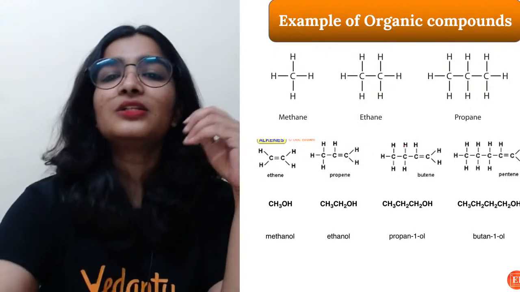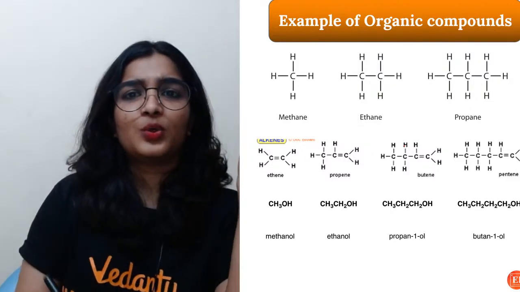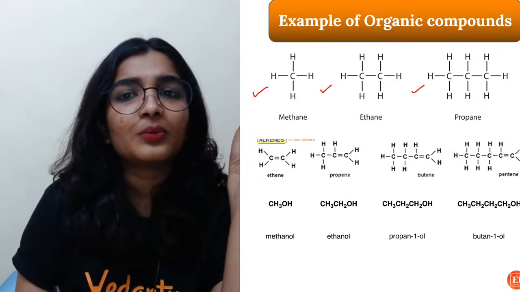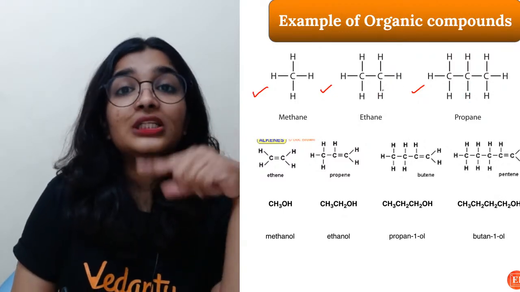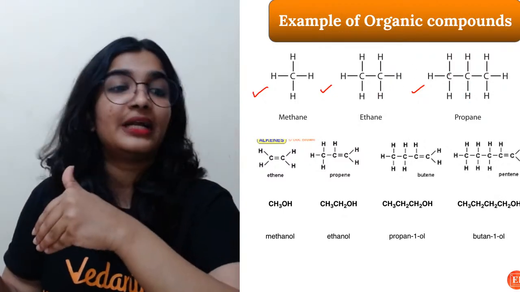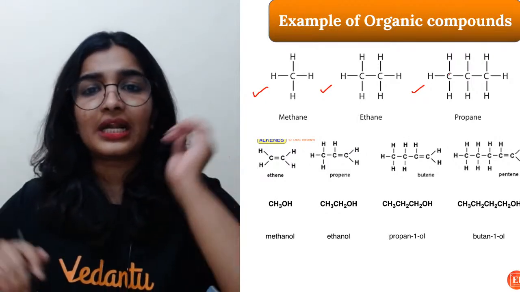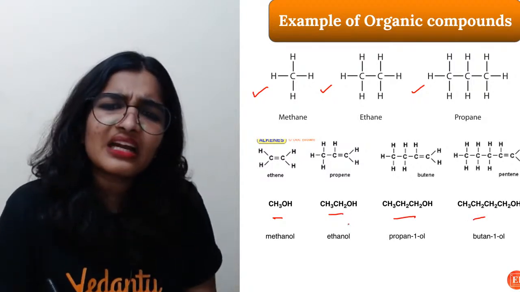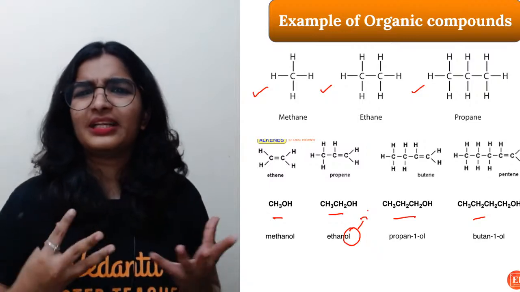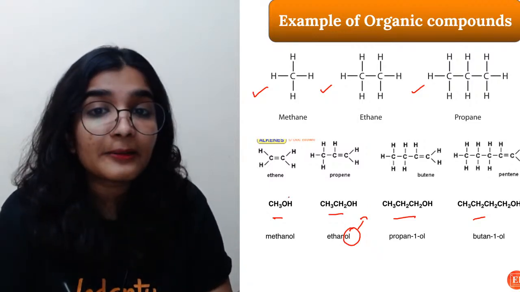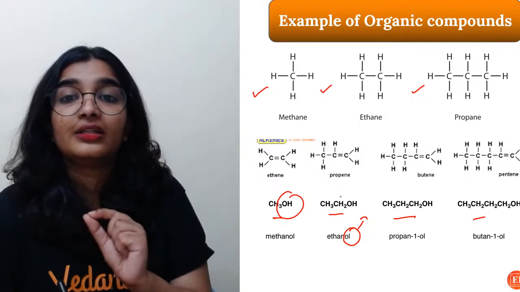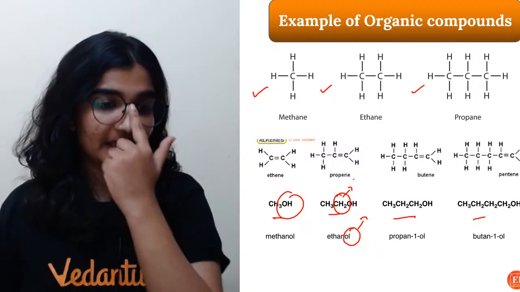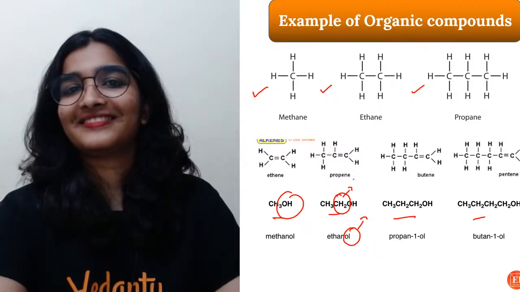Now what are the examples of organic compounds? You have methane, ethane, propane. See, what is the difference? One carbon atom, right? Obviously with the increase in the number of carbon atoms, there will be a change in the number of hydrogen atoms also. So this is methanol, ethanol, propanol, butanol. What this nomenclature is, we'll study. But you can see that again, from methanol to ethanol, there is a difference of one carbon atom, right? Yes, this is for class 10.